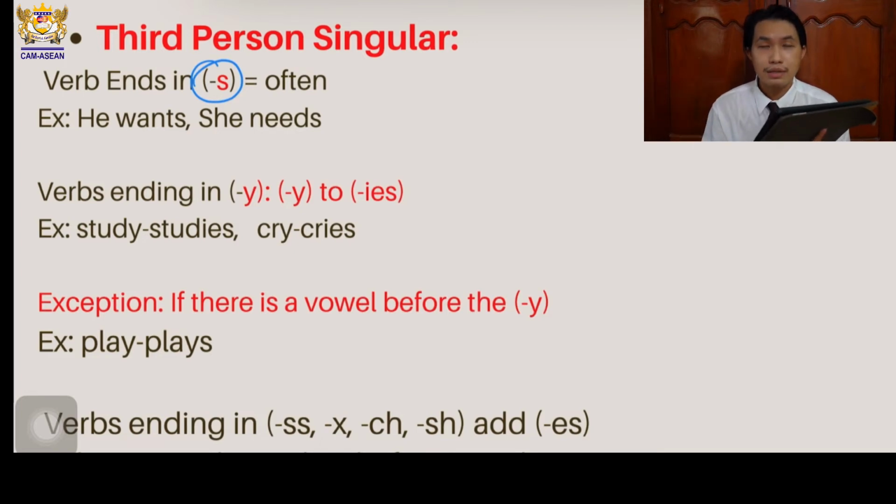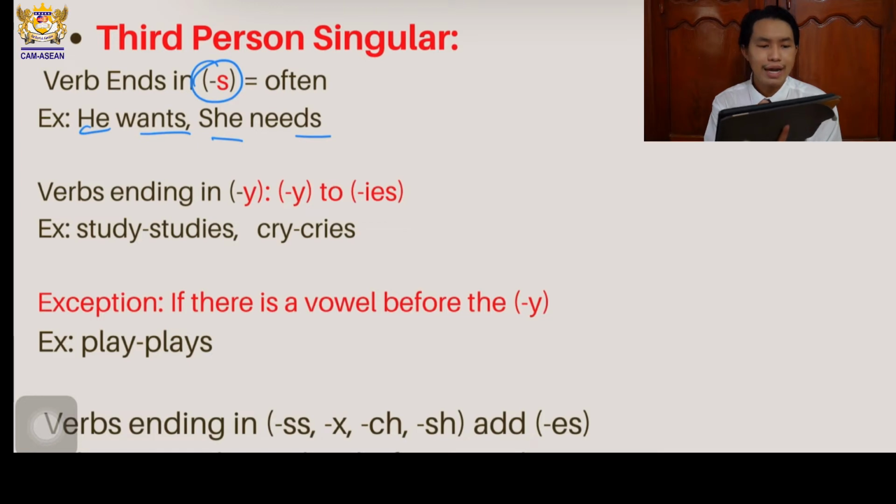Very often. Moreover, there's not only S, there are more syllables or consonants that you need to change. Okay, let's find them one by one together. First, words that end in S very often. For example, he wants, she needs. See? Add S at the end, okay? So he wants, she needs over here.